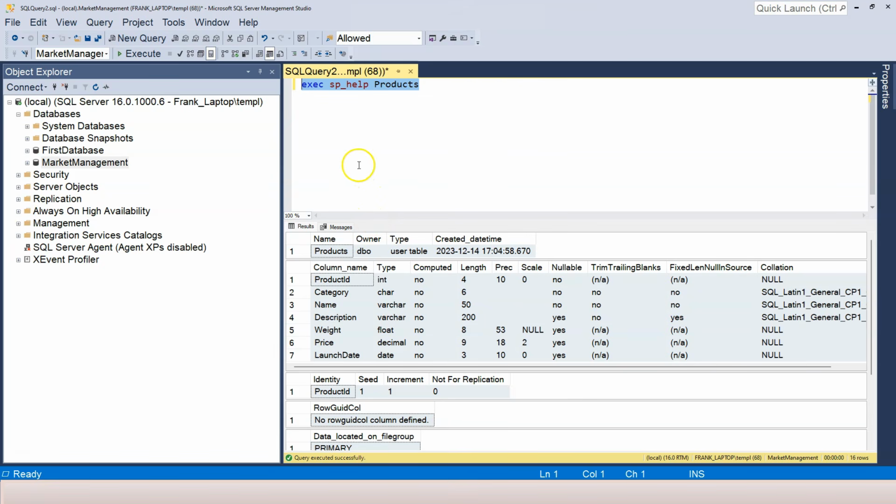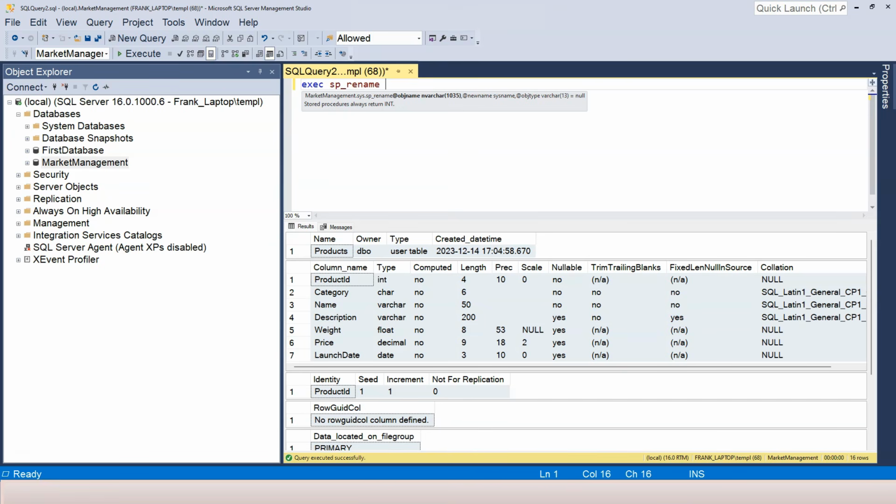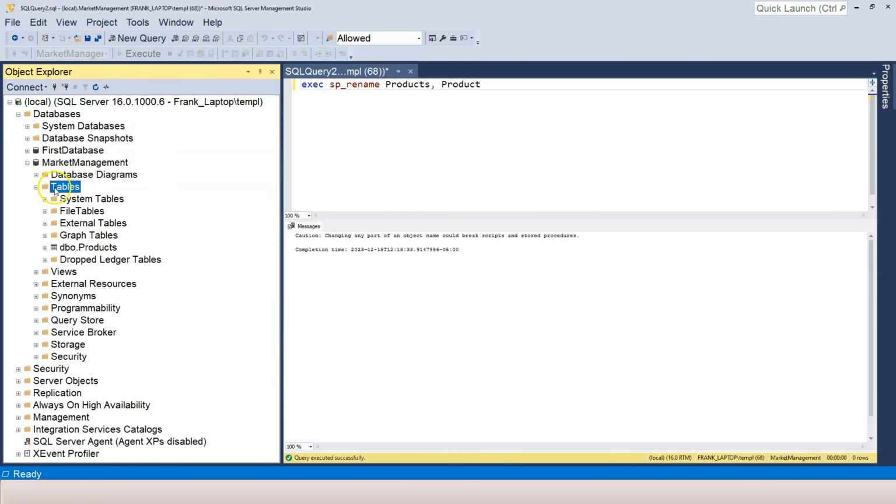Okay, the next thing I want to cover in this video is to be able to rename a table. To rename a table, again, we want to use another stored procedure. So exec and then sp_rename. This stored procedure takes two parameters. And the first one is the old table name. So let's try to rename from products to product. And then I want to rename it back. So once I have this, I press F5. The table is renamed. Let me go to the tables and then refresh the tables folder. Now you can see that the name is changed to product. I want to change it back.